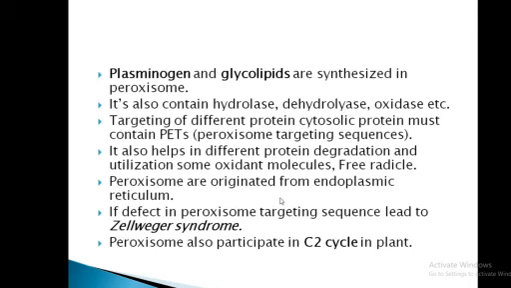Peroxisomes originate from the endoplasmic reticulum. A deficiency in the peroxisomal targeting sequence leads to Zellweger syndrome. Peroxisomes also participate in the C2 cycle in plants.